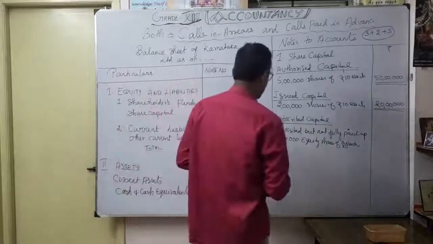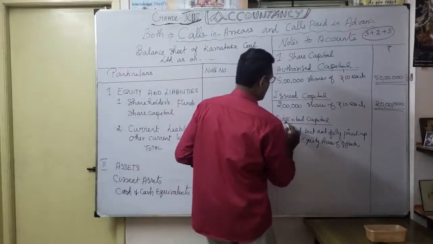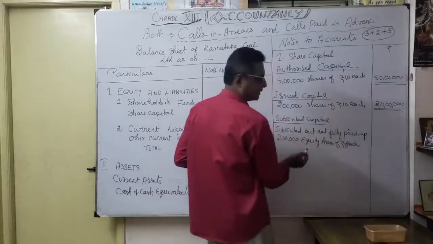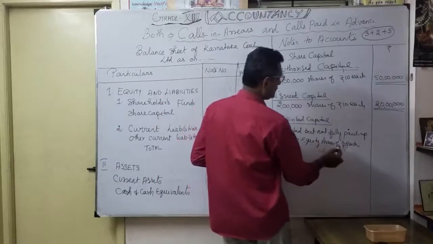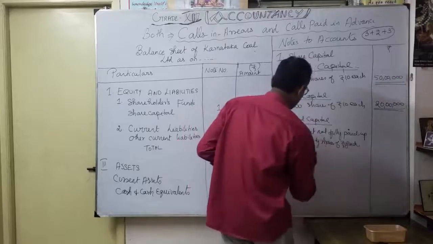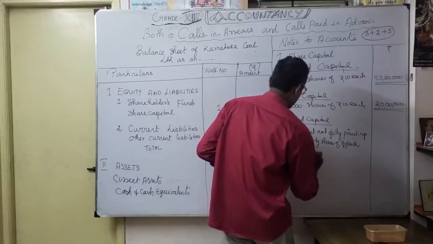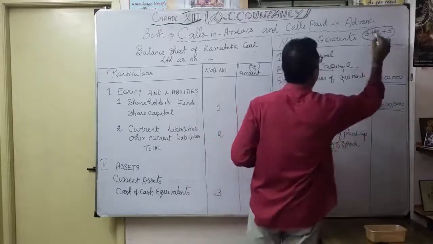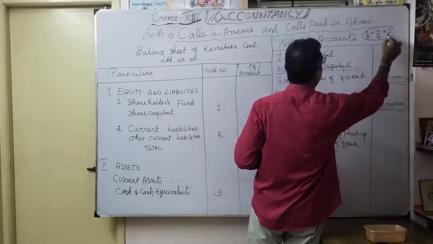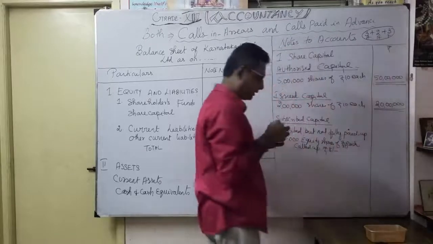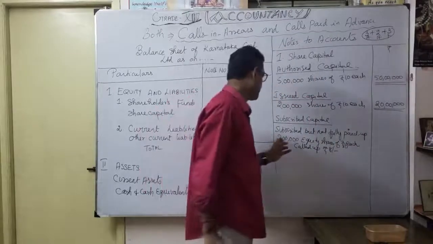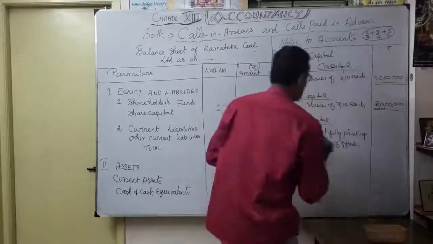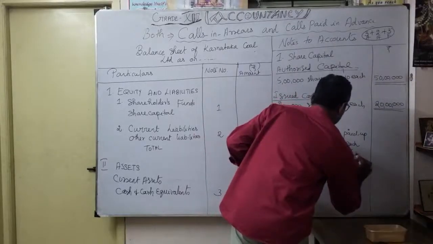That's why you have to write under subscribed capital: subscribed but not fully paid up. Under that, 2 lakh equity shares of 10 each. Called up only 8 rupees, up to application, allotment and first call. Only that money we called up. Naturally, we are supposed to receive 2 lakh into 8, put in the inner column, 16 lakhs. Correct.